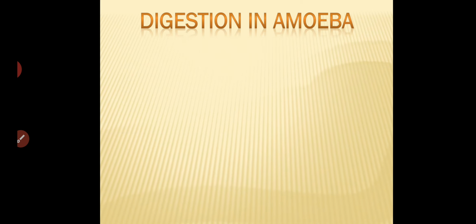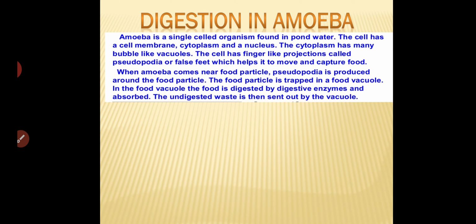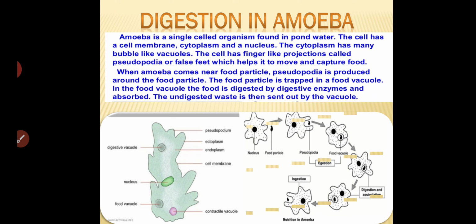Now, let us study the process of digestion in amoeba. Students, we are already familiar with the structure of amoeba. It looks like this. It contains pseudopodia, cytoplasm, nucleus, cell membrane and food vacuoles.